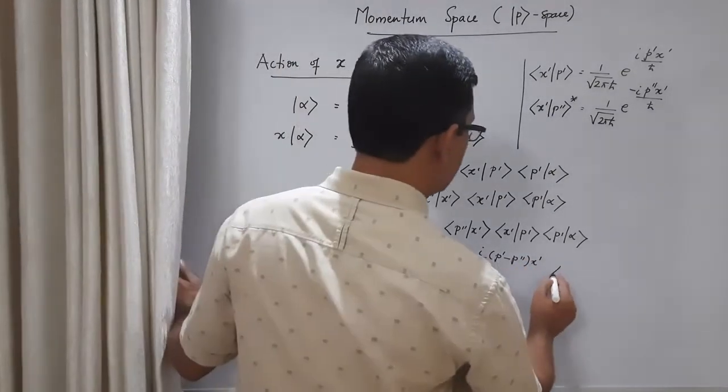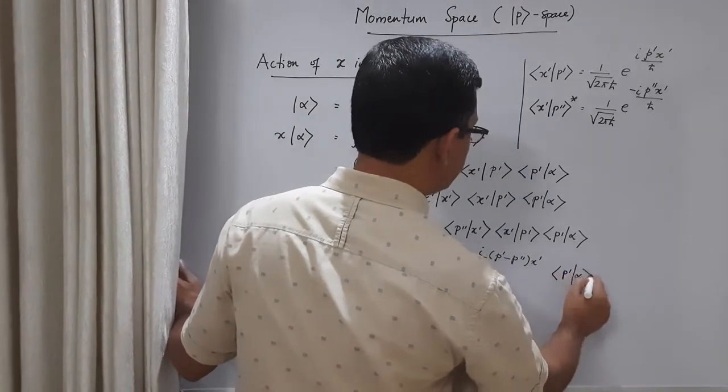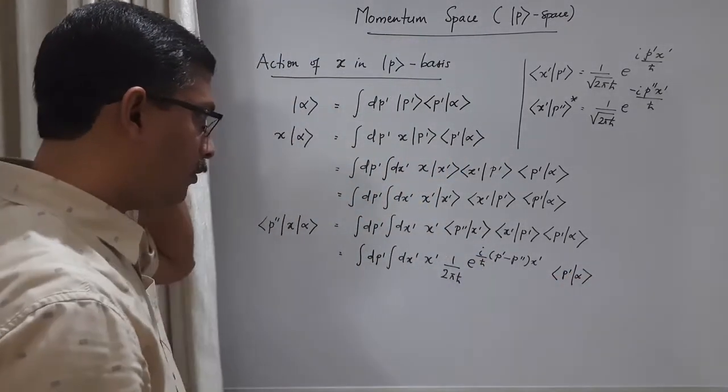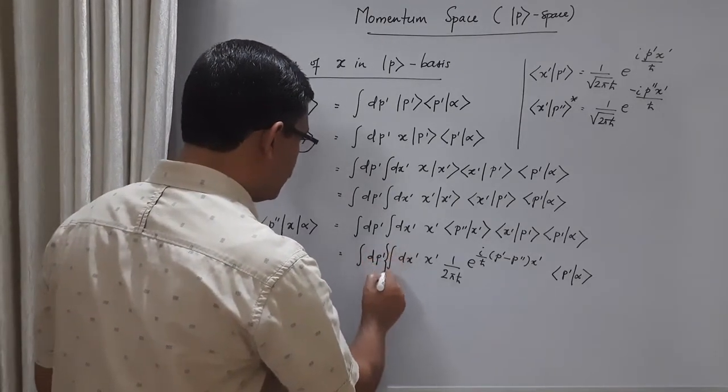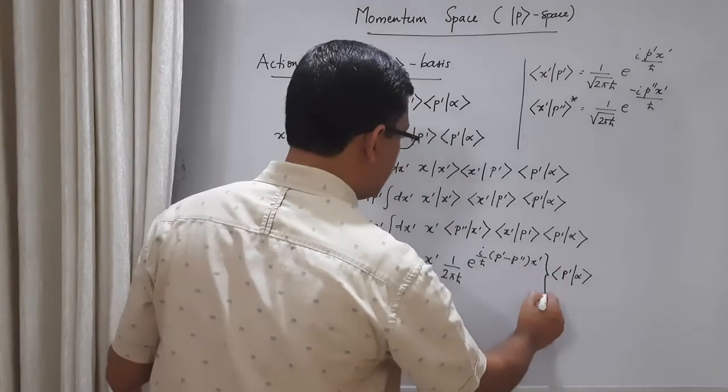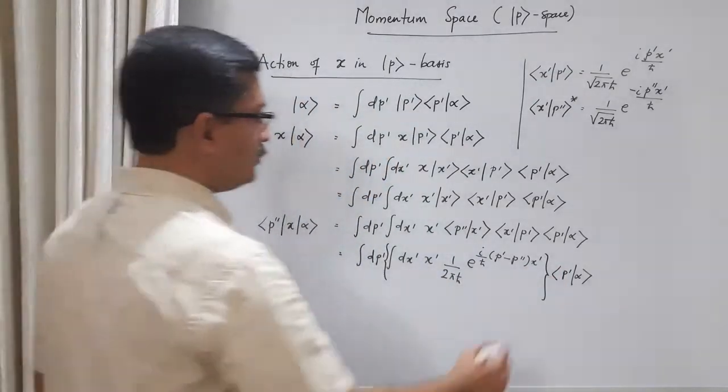And then this p prime alpha. Now look at this term. Let me put a curly bracket here. Let me call this equation 1.